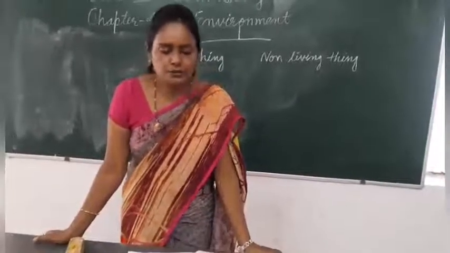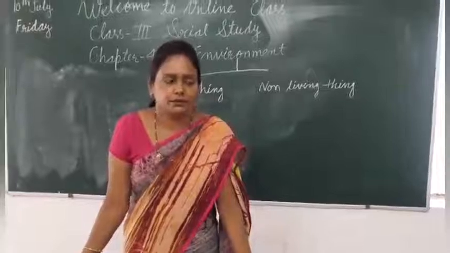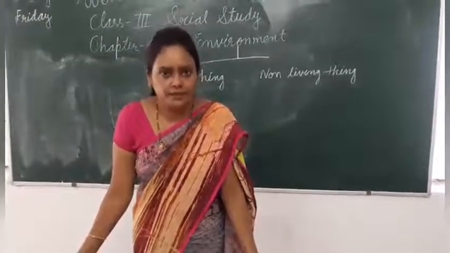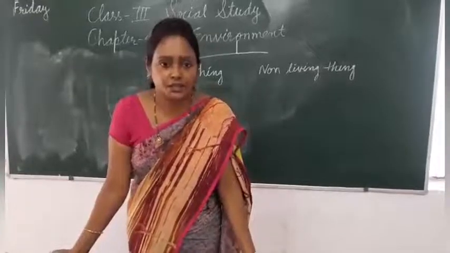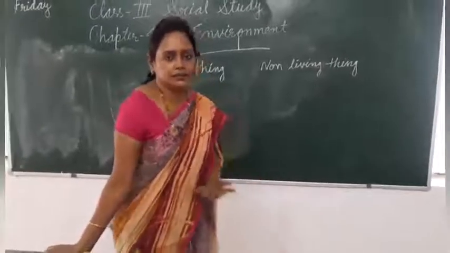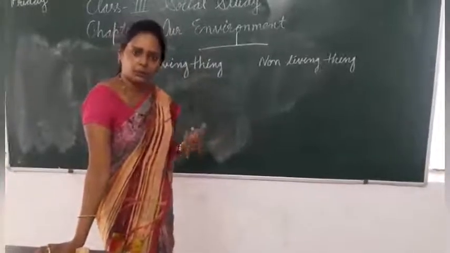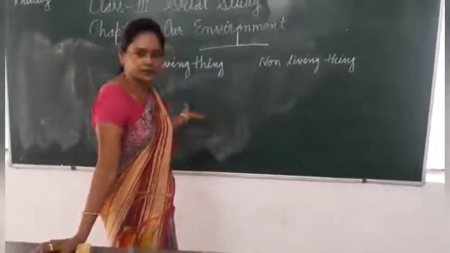A roadside stone never gives babies, but a sparrow lays eggs and they hatch. After hatching the eggs, she gets babies, chicks. So this is the biggest difference between living and non-living things. A stone is a non-living thing and a bird is a living thing.